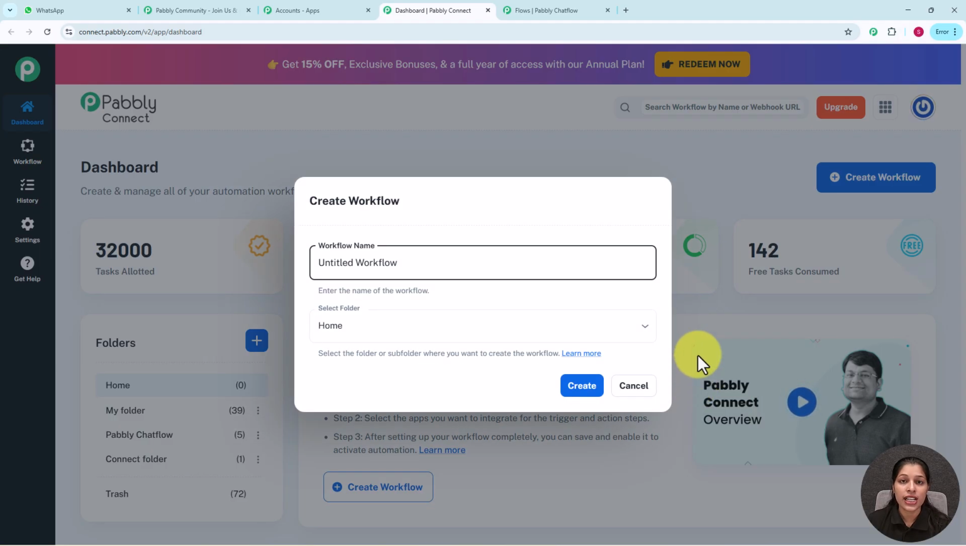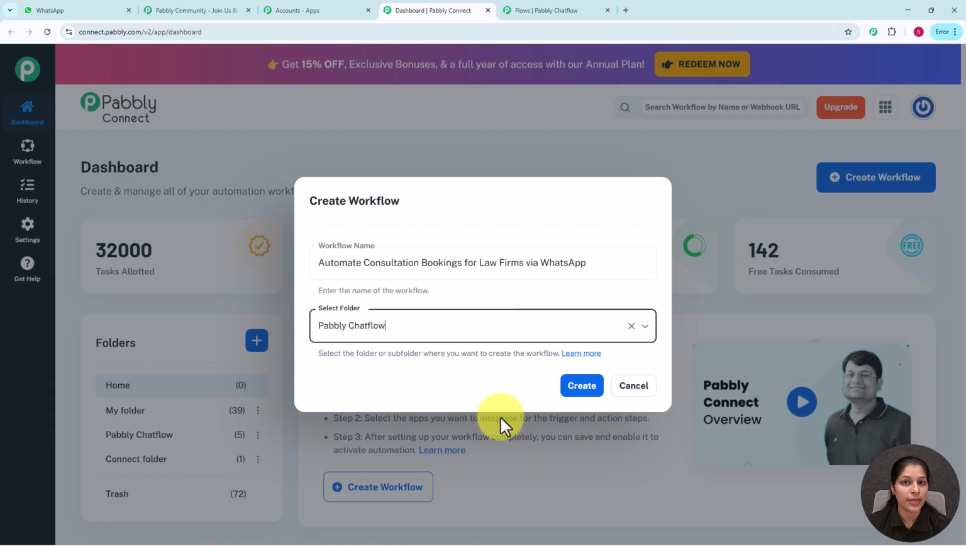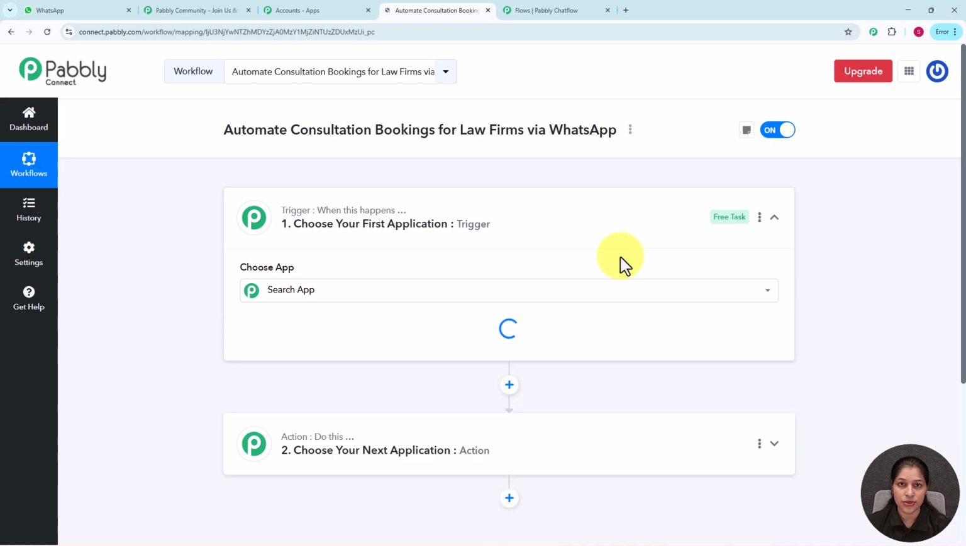Once you click select, you will get this dialog box where you have to provide a name to your workflow and select the folder. Let's provide a name to our workflow. I am providing the same name which I have provided to my flow, which is automate consultation bookings for law firm by WhatsApp. Now I am going to select my folder from here, so I am going to select the folder as Pabbly Chatflow. Now we simply have to click this create button, and you will get this pop-up that the workflow was created successfully, and we will land on a workflow page.